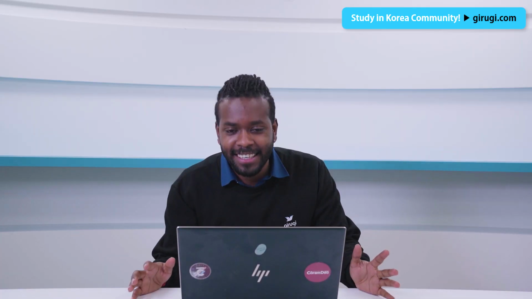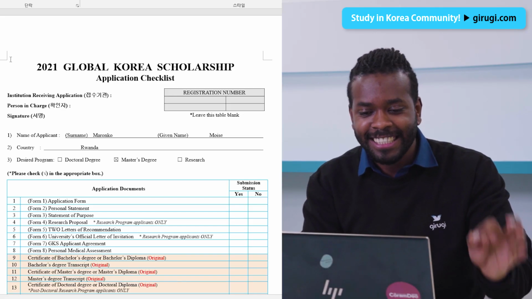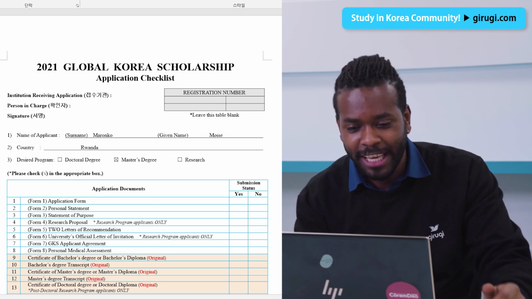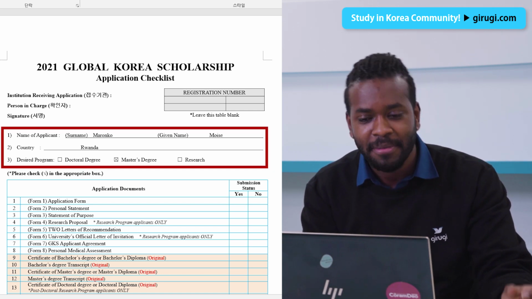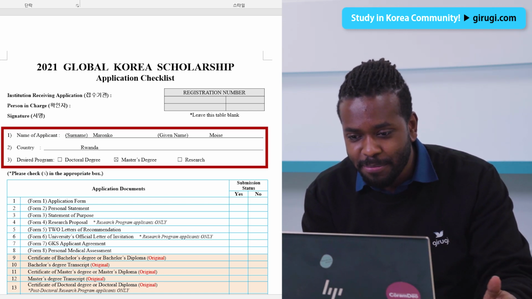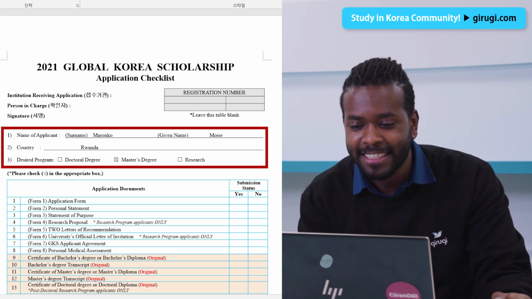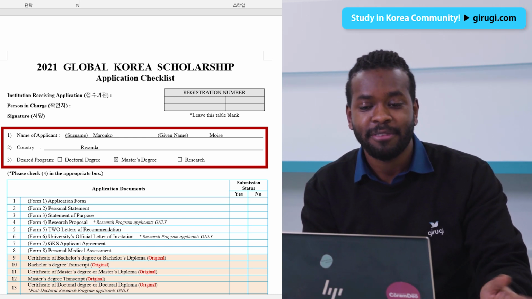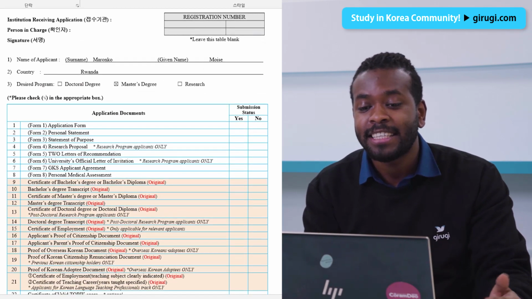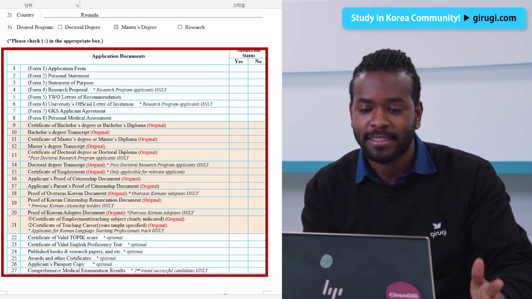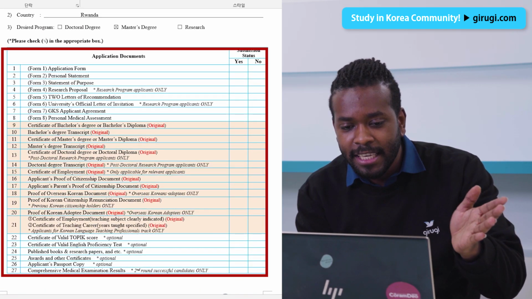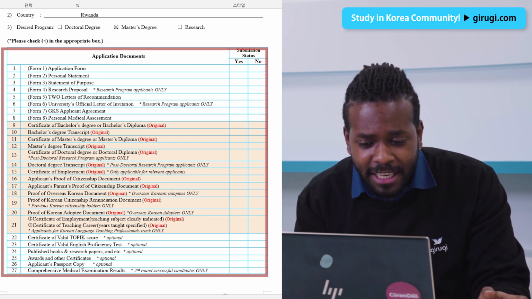Yes, let's get started. So let's look at the first page together. Write your name, country, and program you're applying for at the top. I'm going to apply for the master's program, and the table below is to check what documents you are submitting. And see the red part here?